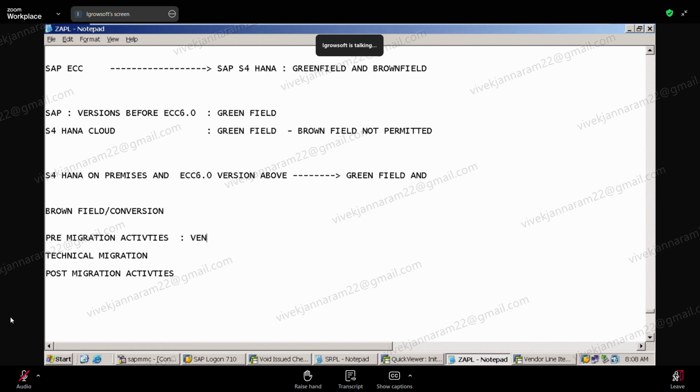So pre-migration means what? Your vendors and customers, you make them BPs, because in S4 it is BP, no? So you will upgrade them to BPs. Those kinds of things we do in pre-migration checks. Then technical migration means basis people will take the data from ECC to S4. Then after it is in S4, post migration means we do the checks, whether everything has come properly or not. That is the process.